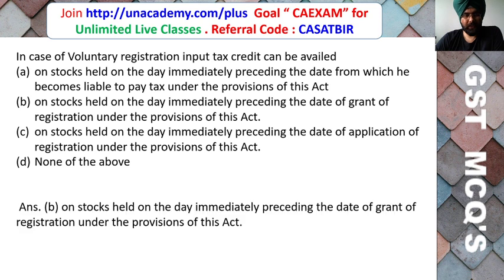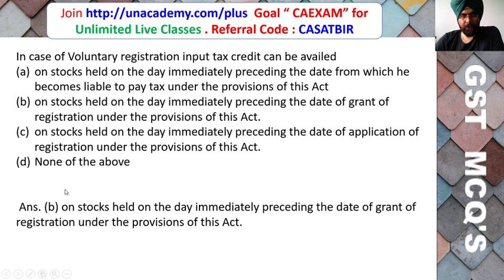So friends, here the correct answer is B, that is stock held on the day immediately preceding the date of grant of registration under the provisions of this Act. Because in case of voluntary registration, input tax credit can be availed but on the stock which is available one day before the date of grant of registration.